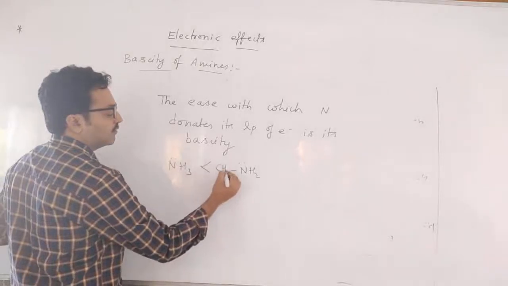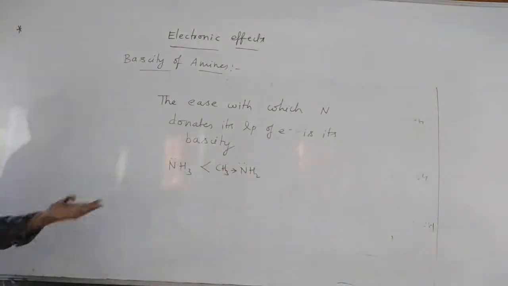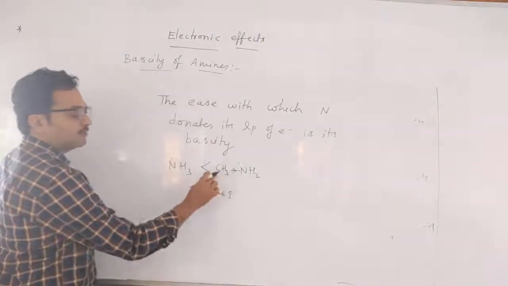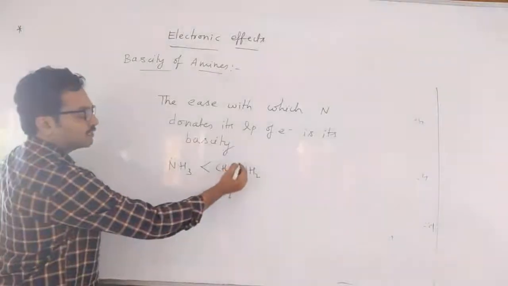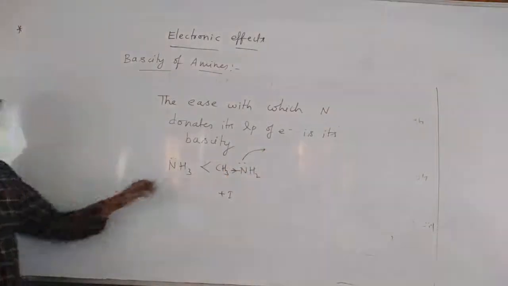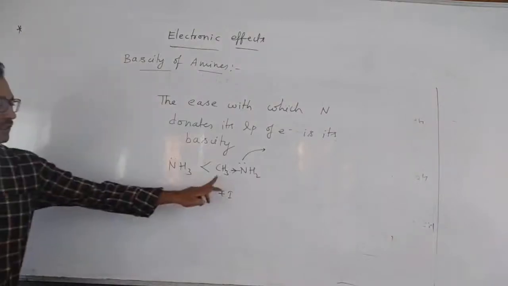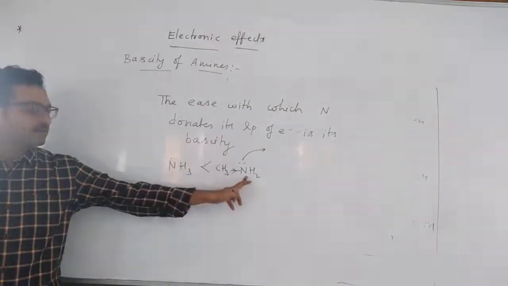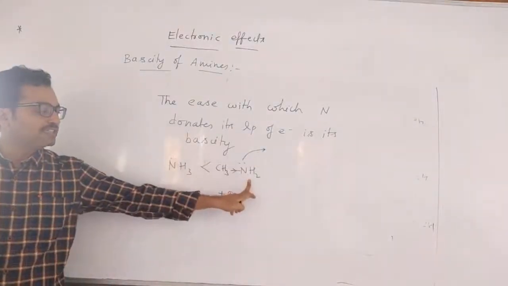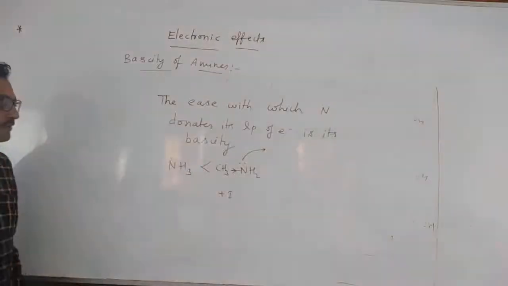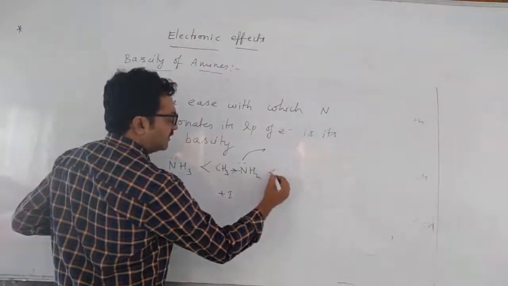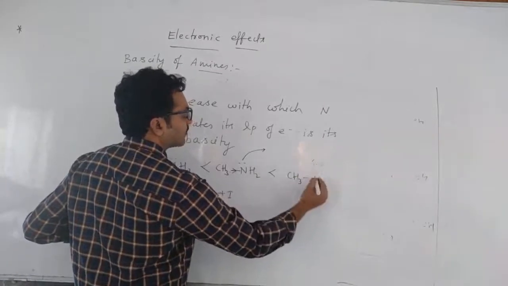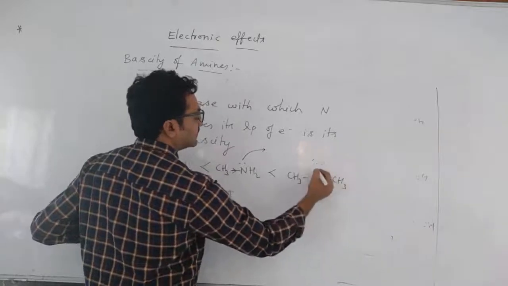Why? Because CH3 is a plus I effect group, so it gives electrons, so that this lone pair will be given easily compared to ammonia. Because of the positive inductive effect of methyl group, nitrogen in primary amine will give lone pair of electrons more easily than ammonia. That's it. Now this will be more basic than secondary amine.